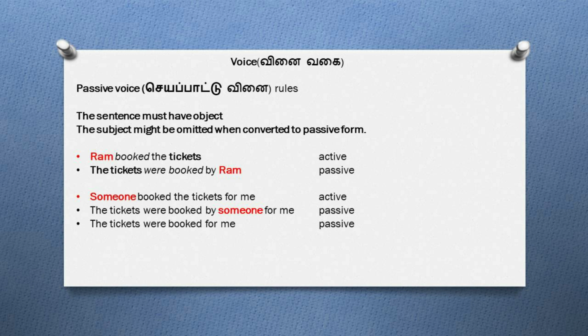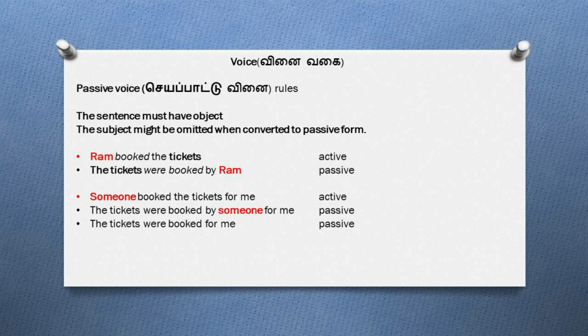As you can see, the object of the first sentence is becoming the subject in the second sentence, and Ram அப்படிங்கிற subject in the first sentence is used in the second sentence with by Ram. Let's see another example. Someone booked the tickets for me. The sentence is in its active form.